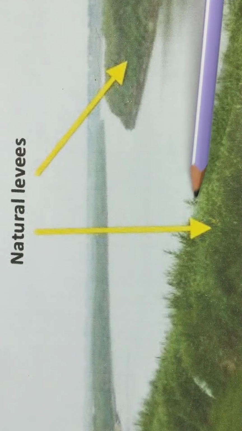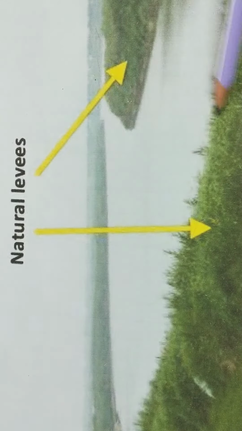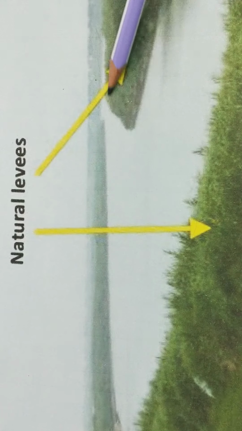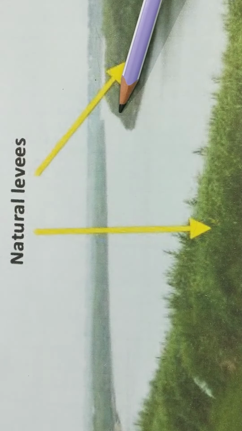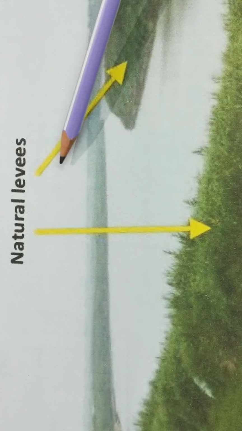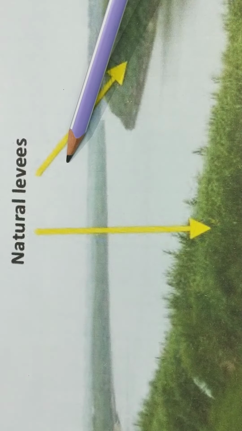So it keeps on becoming higher because of the coarse material deposited here during the floods. This high part is known as the natural levee.